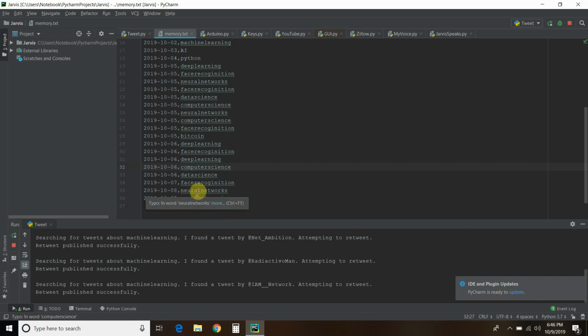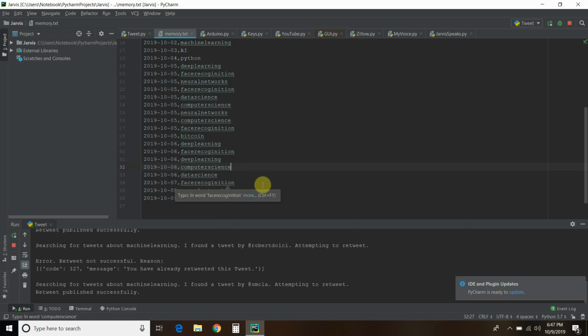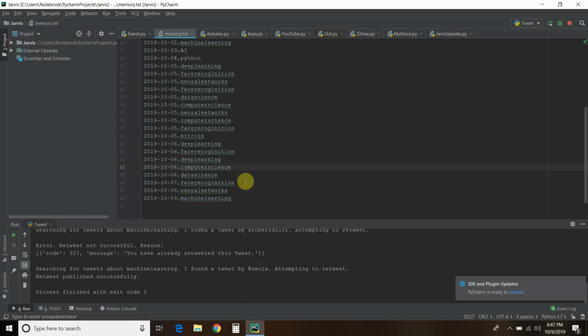Yesterday, neural networks. The day before, face recognition, data science. And then I did a bunch of testing, so it picked several ones. And then Bitcoin. What it did was look over the last 5 and make sure that I wasn't picking the same hashtag over and over.